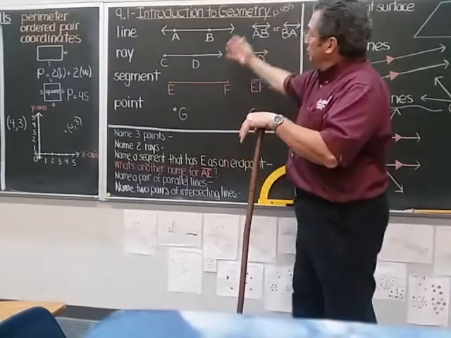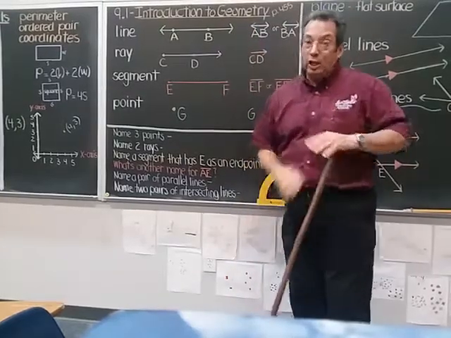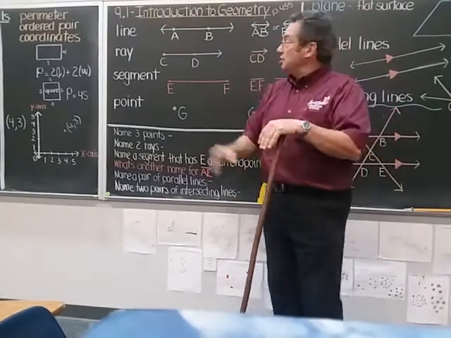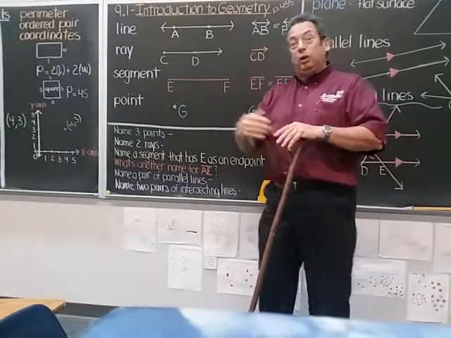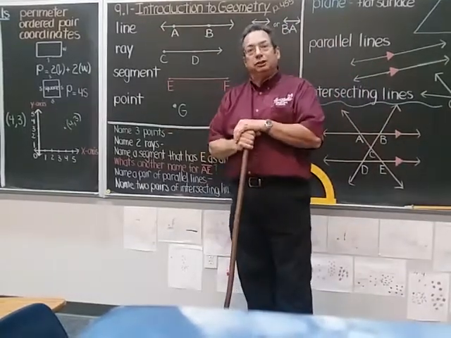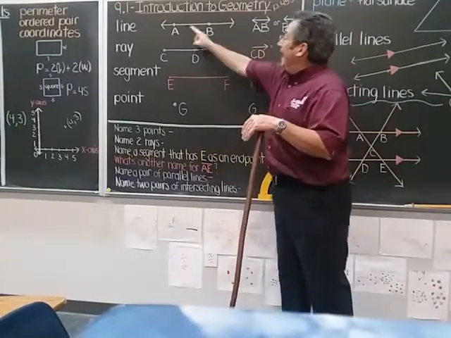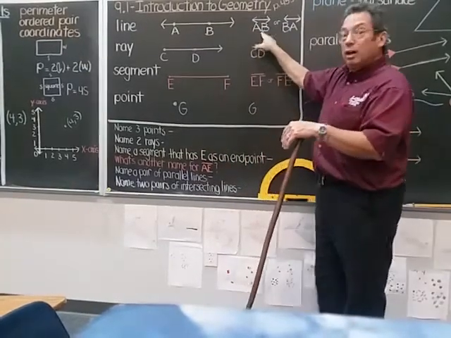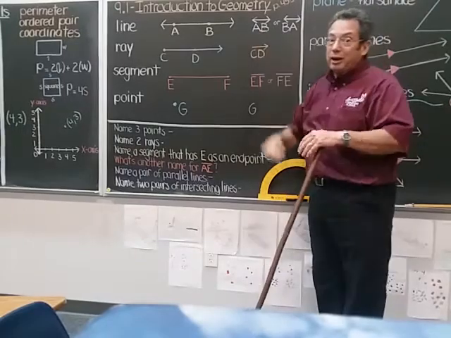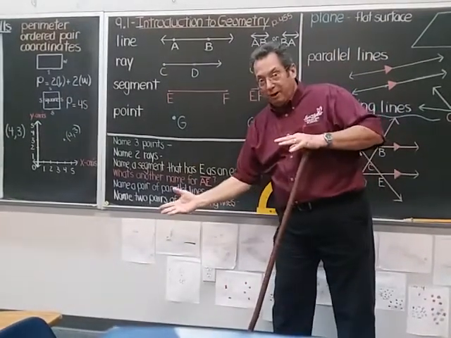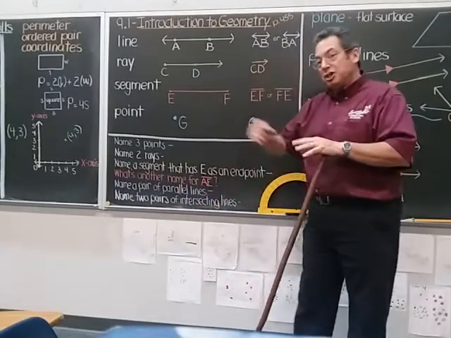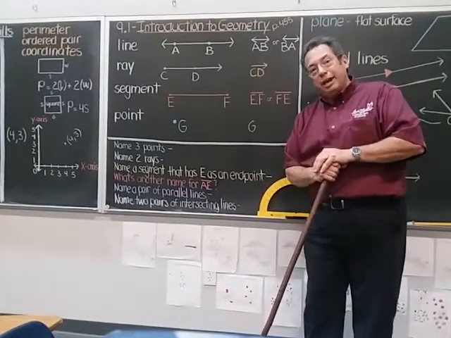All right, first off, in geometry they have what's called a line. Now, lines have no beginning and no ending. A line goes forever and ever in both directions. Now, this would be called line AB. You notice that we use capital letters when we name points in geometry. We use lowercase letters as variables when we're doing algebra, but in geometry, we use capital letters to name the points.